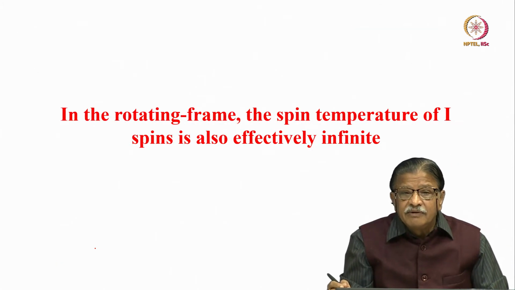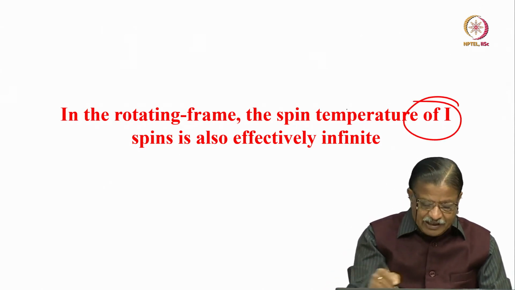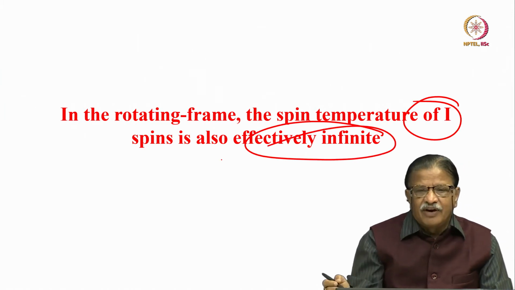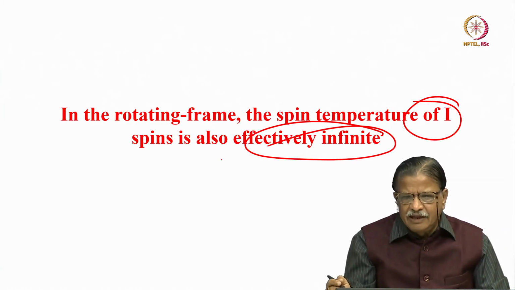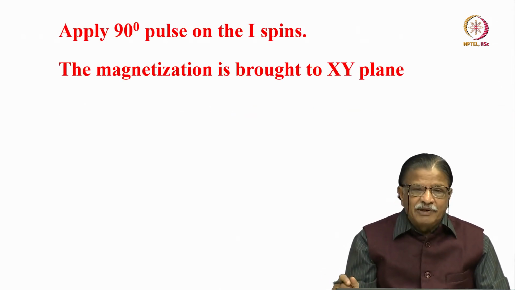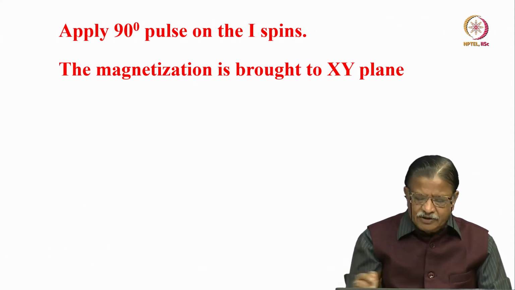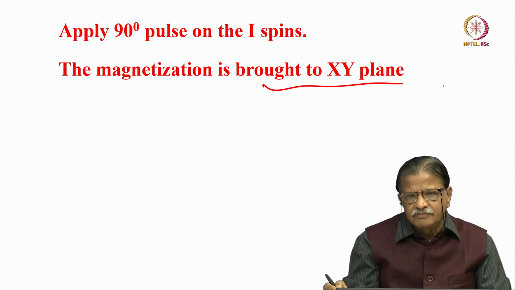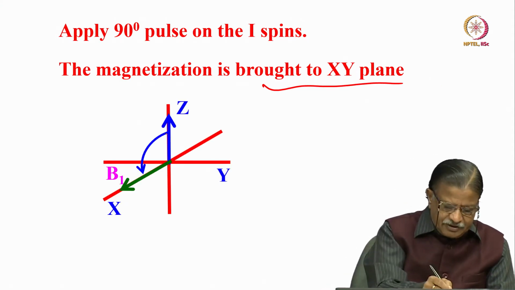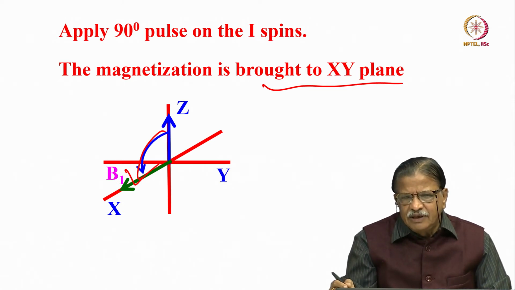Again, what does it mean? In the rotating frame, or in the XY plane, the spin temperature of the high spins is also effectively infinite. You understand? The spin temperature of the high spin is effectively infinite. Correct. Now apply a 90-degree pulse on the high spins, and bring the magnetization to the XY plane. Like this. Apply the 90-degree pulse, bring the magnetization to the X axis.